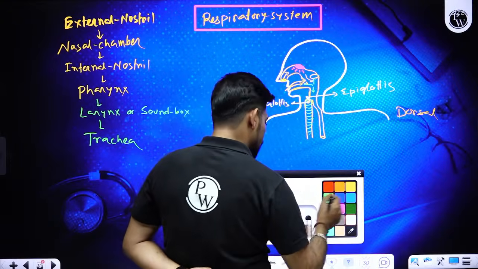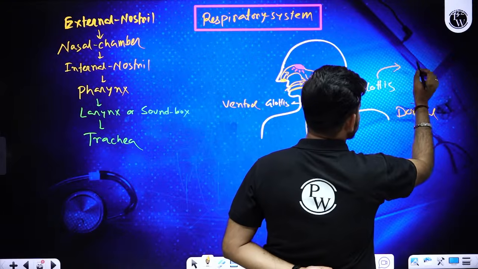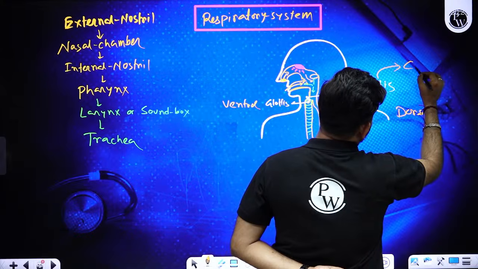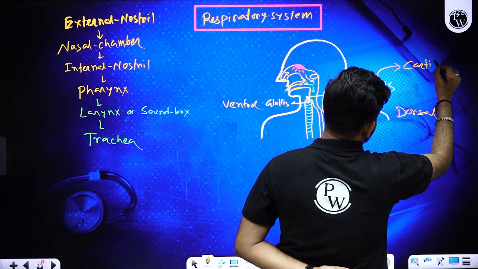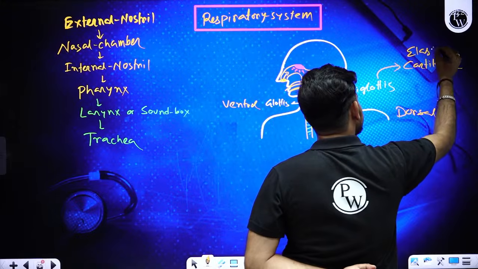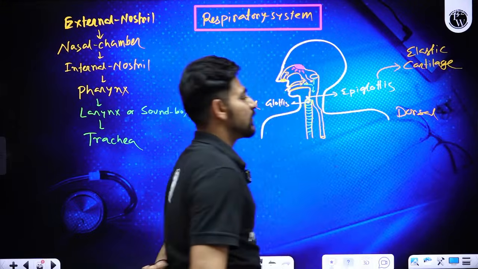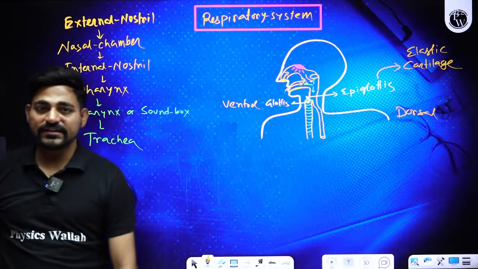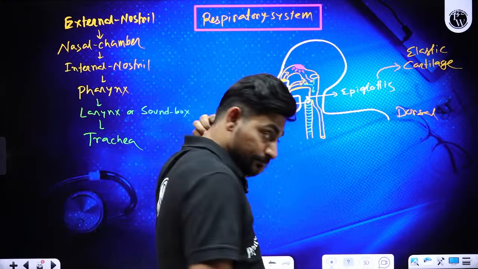The nature of the epiglottis is that it is made up of cartilage. It is made up of elastic cartilage. Okay.